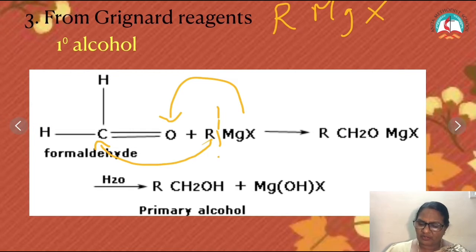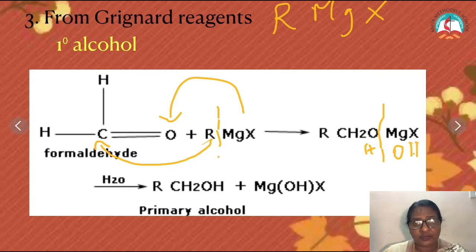Now this compound on hydrolysis again undergoes cleavage. Hydrolysis, I am again adding water. Add H this side and OH that side. You get primary alcohol and an addition product, MgOHX. This is a primary alcohol. How is it a primary alcohol? The carbon attached to the functional group is in turn attached to one carbon. So it is a primary alcohol. CH2OH is a primary alcohol group.